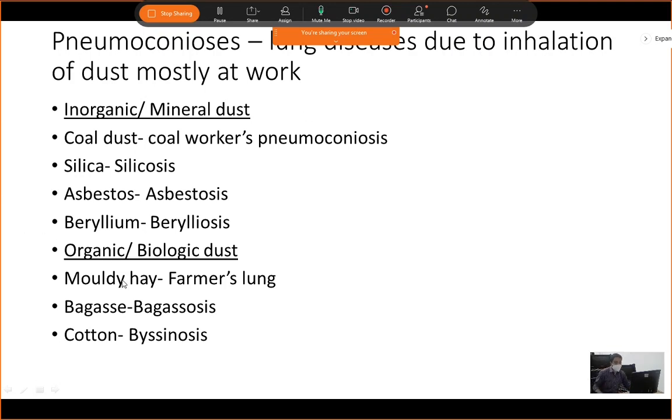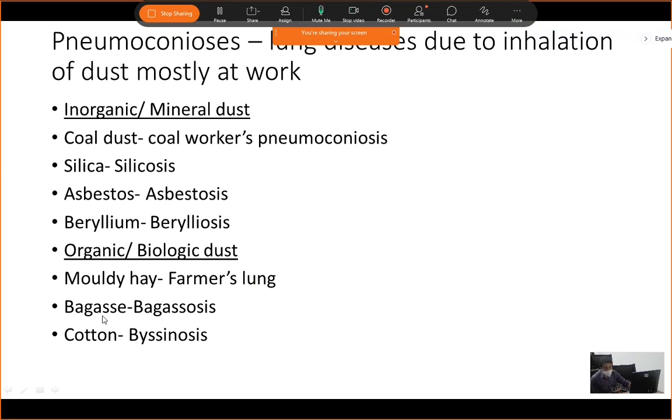Okay. Then comes your organic or biological dust. Moldy hay has fungus which is found in crops. If people who work in farms or in the fields, agricultural lands, are exposed to it, they present with a condition called farmer's lung. Then bagasse.